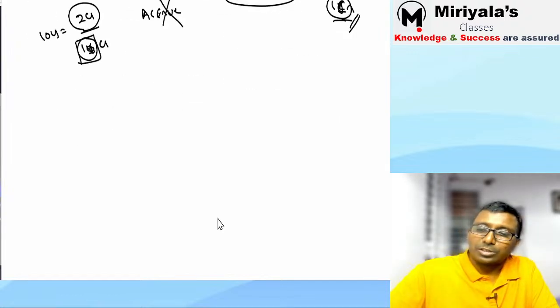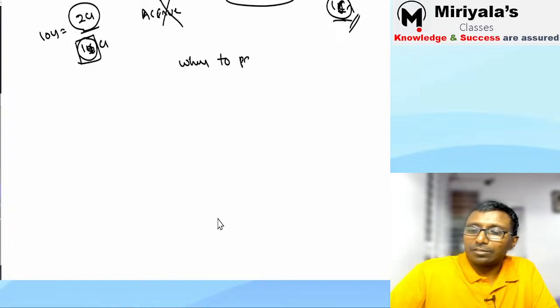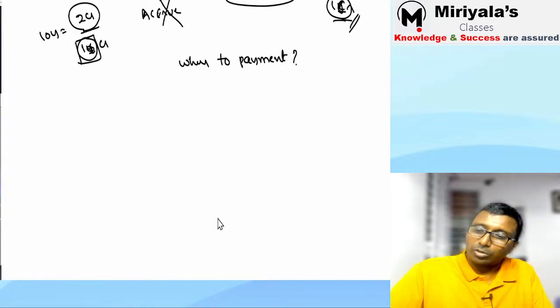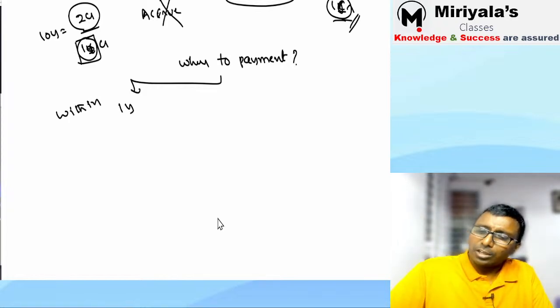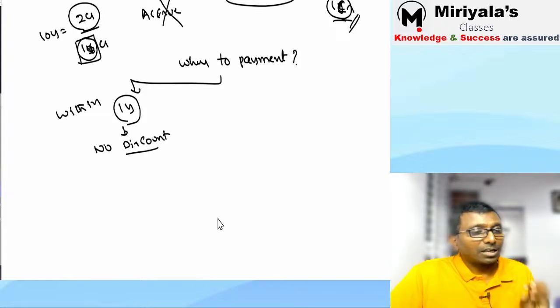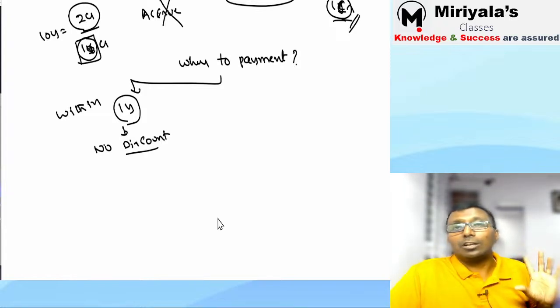Now the next question that should come to your mind: when to pay? They must have already agreed with the company and the employer must have already discussed it. Within 1 year only, within 12 months you are going to pay. If you are going to pay within 12 months, obviously no discounting. This you remember, a simple concept. If the payment is expected to be paid within 1 year as per the agreement, no present value concept.